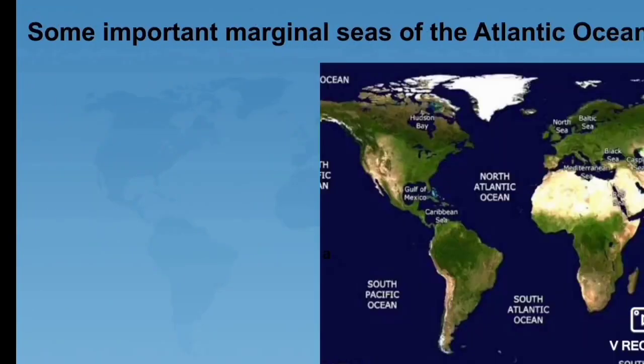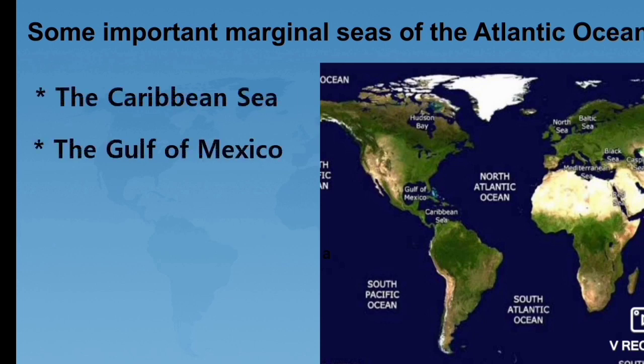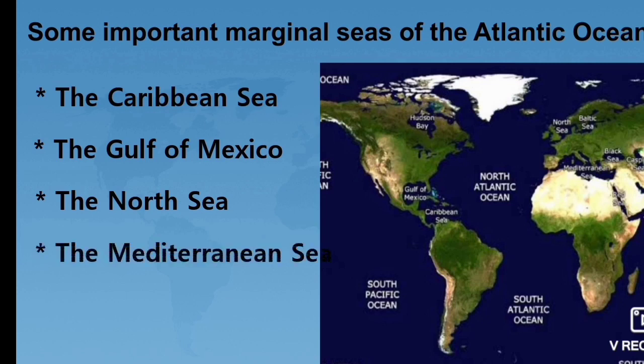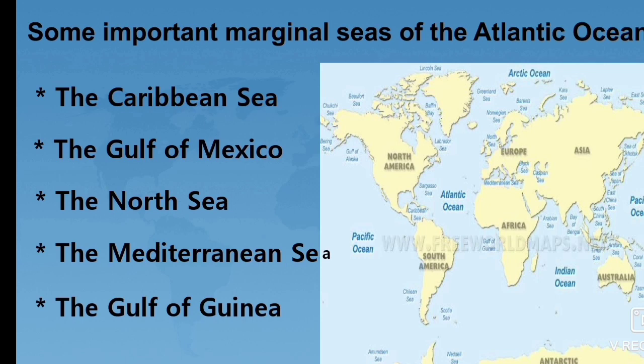Students, next we can move on to some important marginal seas of the Atlantic Ocean. The edge of the Atlantic Ocean has the Caribbean Sea, the Gulf of Mexico, the North Sea, the Mediterranean Sea and the Gulf of Guinea. Students, these are some important marginal seas of the Atlantic Ocean.